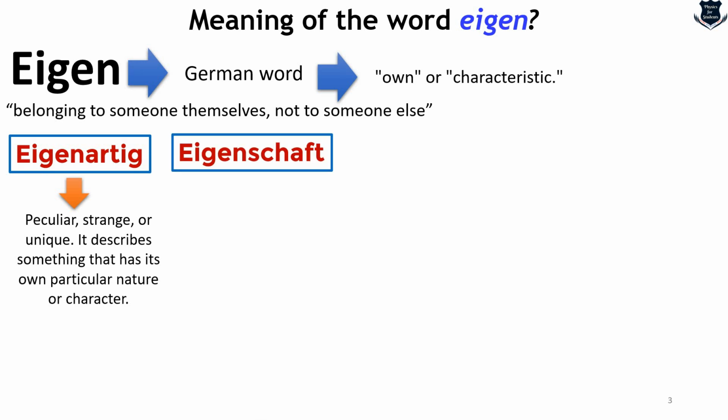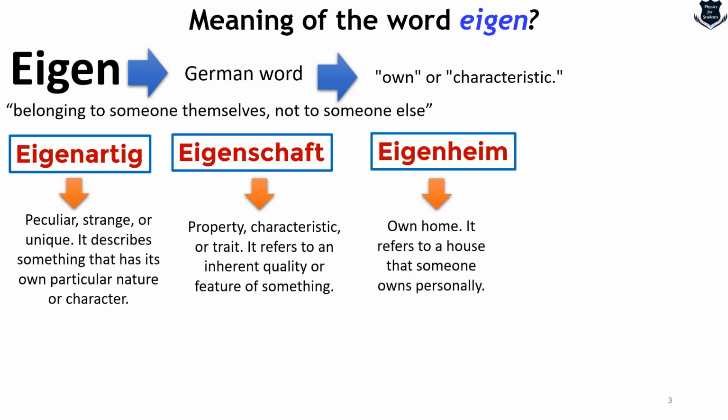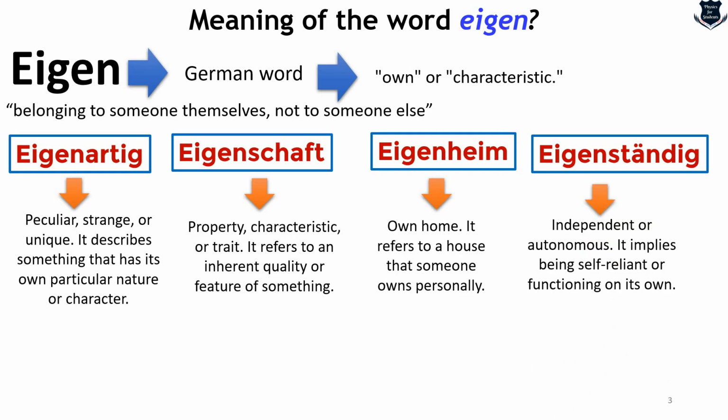This term Eigenschaft, pardon me for my wrong German pronunciation, also means property, characteristic, or trait. Eigenheim means own home, or a house that someone owns personally. Another German word also means independent or autonomous. It implies being self-reliant or functioning on its own. So all these terms actually refer to something of their own.